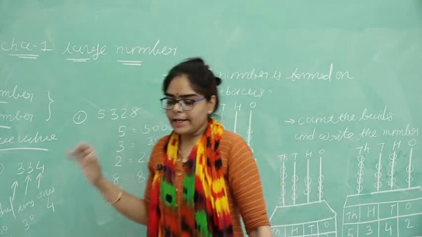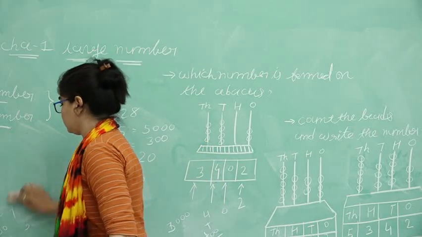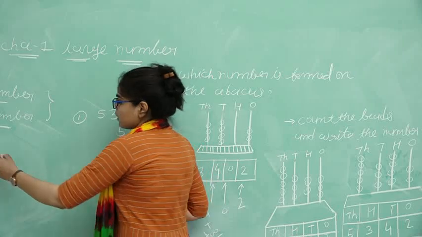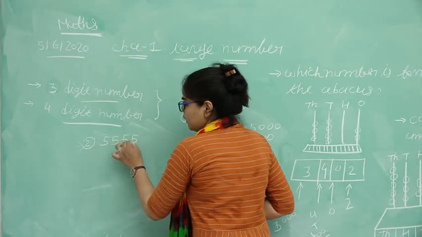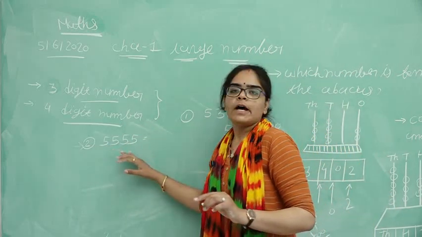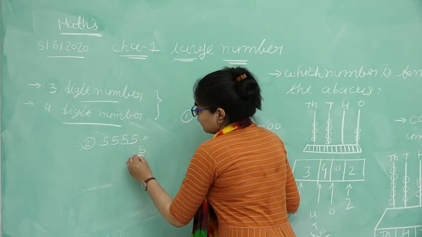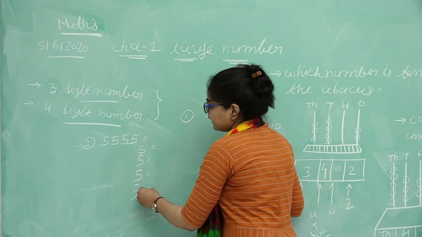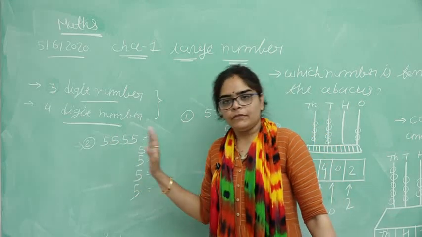Okay, then the second example of place value: a 4-digit number 5, 5, 5 and 5. Each and every digit is 5. Then what is the place value of each 5? How do we read this number? 5555.